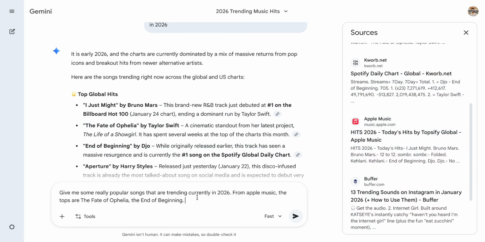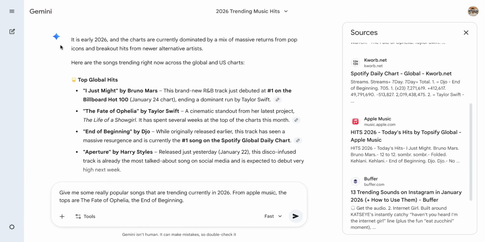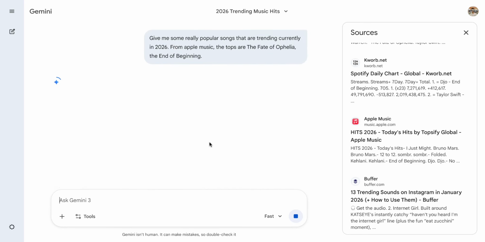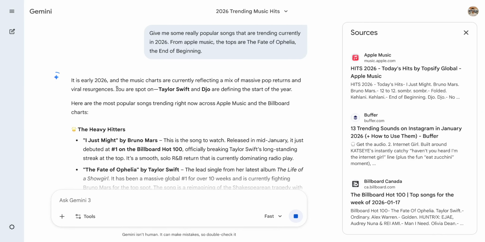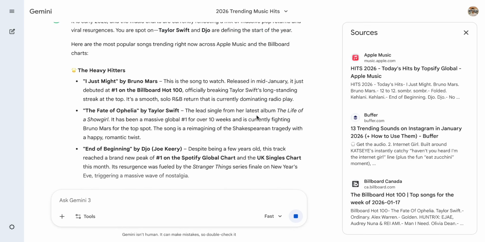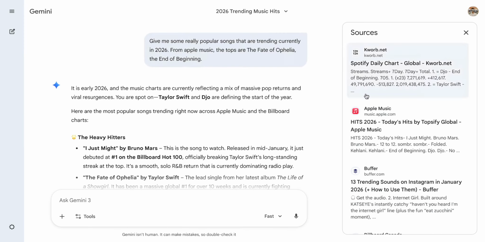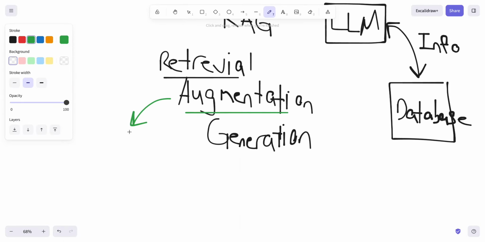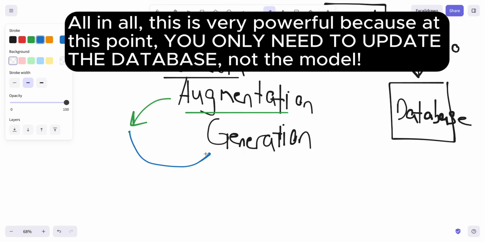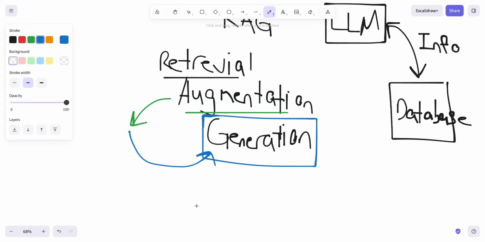And so that gives context to the large language model, and it can focus its attention on the important information here. So now if I prompt it, it's probably going to give a pretty accurate response, right? You're spot on, definitely the start of the year. And so you can see that when you're augmenting the prompt, that allows for more efficient generation from the model. So it's going to be able to just give out better responses.